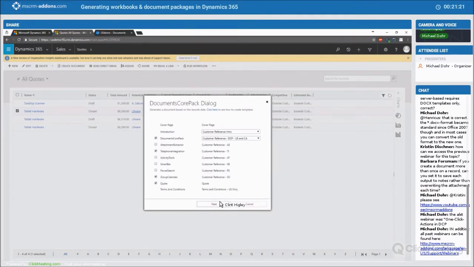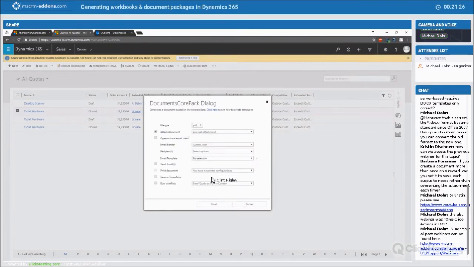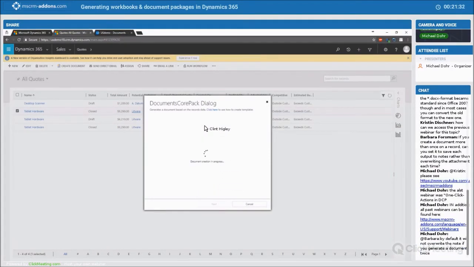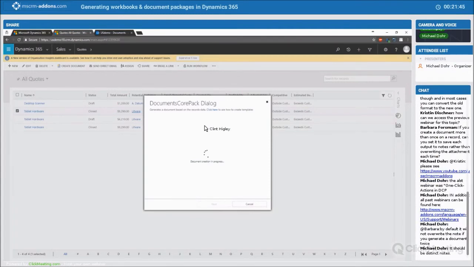Okay, so I'll go ahead and click next. It reads everything out. I'll just do a PDF for simplicity's sake. Say next. It takes all those things that I've selected, ignores the ones that I did not select, and merges them all together into one document again. So again, really powerful tool, and a really nice piece.